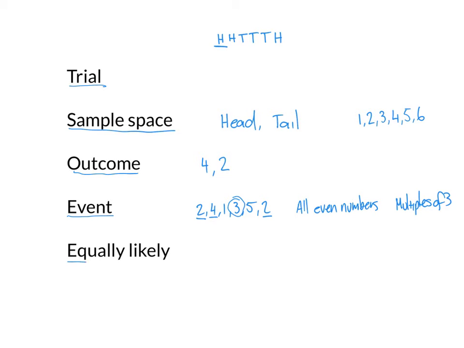And lastly, equally likely. So when things are equally likely to happen, it means the chances that they happen are the same. So if I flip a coin, there's just as much chance that I would get a head on the coin as there is if I would get a tail. Same with the dice. Normally, if it's a stock standard fair dice, then rolling a 1 or 2 or 3 or 4 or 5 or 6, they all have the same equal chance of happening. Now, that might not be the case if you tamper with the dice and make one of the sides more heavy, but in these two examples, they're all equally likely to happen.